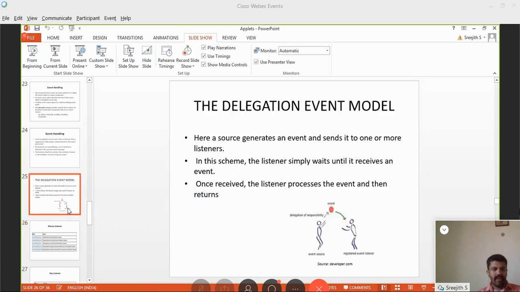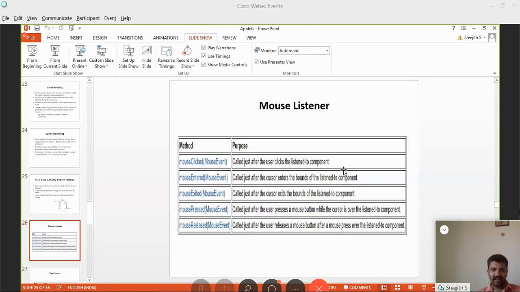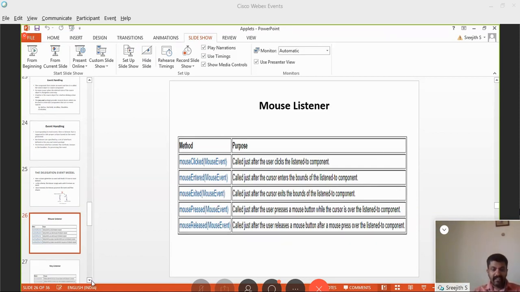Now we have seen action performed. Similarly, there are mouse clicking events. For that, instead of action listener, there is another interface called mouse listener. So these are some of the methods. Mouse clicked is called just after the user clicks the listened component. Mouse entered, mouse exited, mouse pressed, mouse released. These are all for reference. You can see the slides. Just to make you know that there are different interfaces.